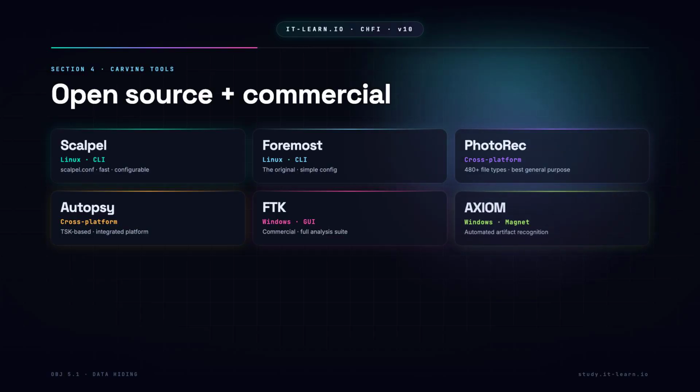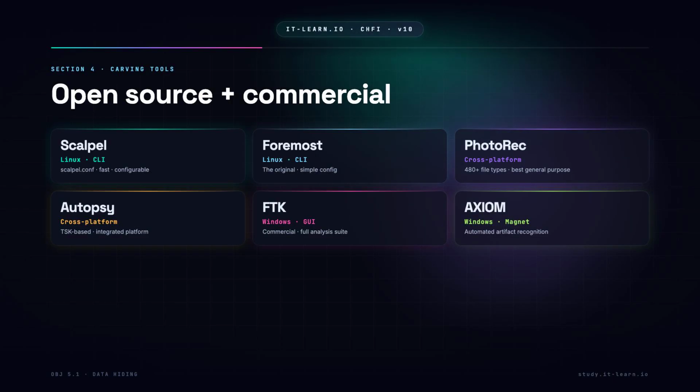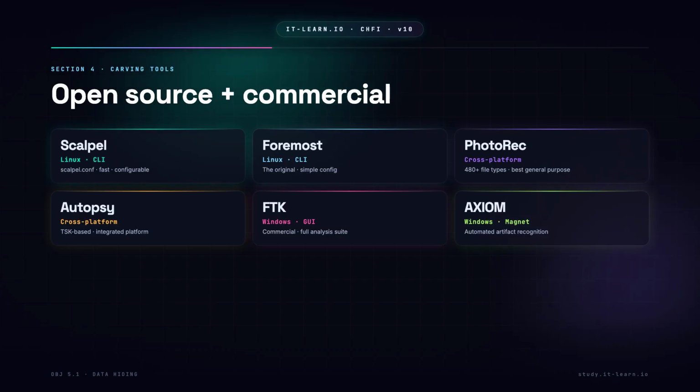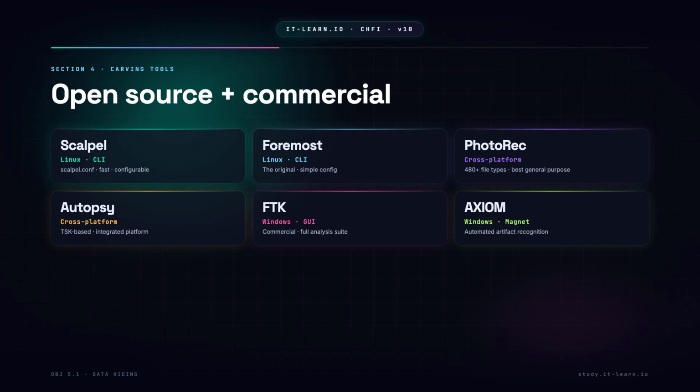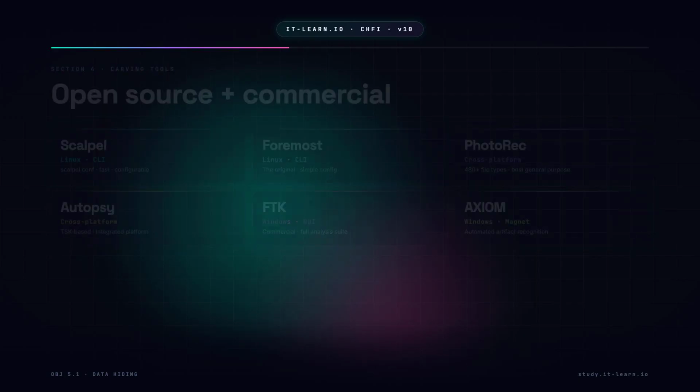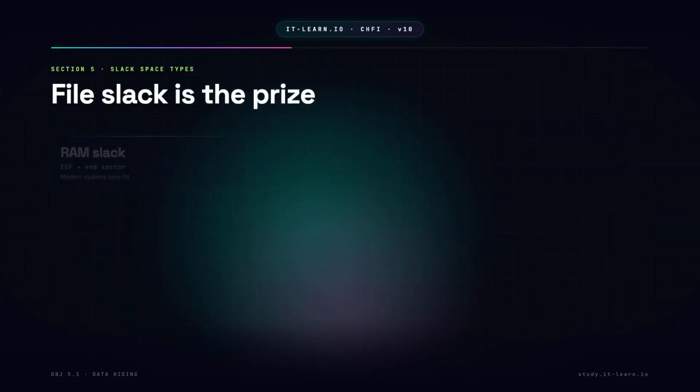Autopsy with the Sleuth Kit, integrated carving inside the full forensic platform. FTK on Windows, commercial, integrated carving with full analysis. Magnet Axiom, commercial, automated carving plus artifact recognition. Scalpel usage: edit scalpel.conf to enable file types. Run scalpel -o /output/carves /dev/sda1 or against an image file: scalpel -o output image.dd.